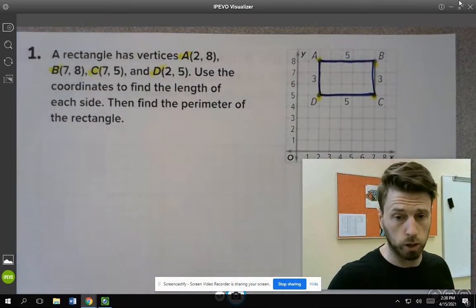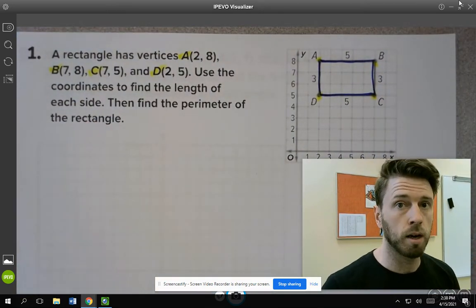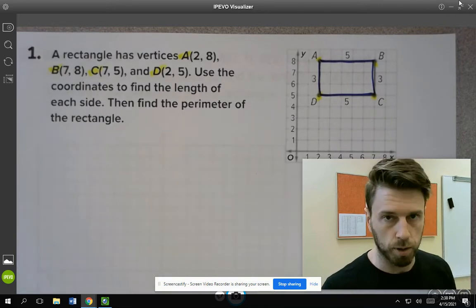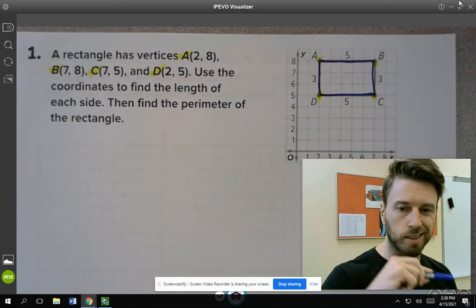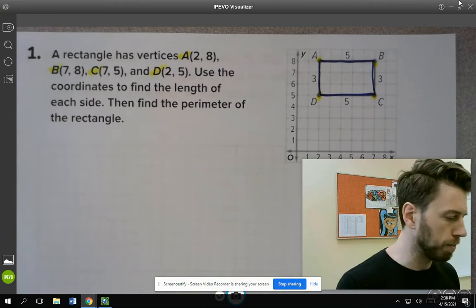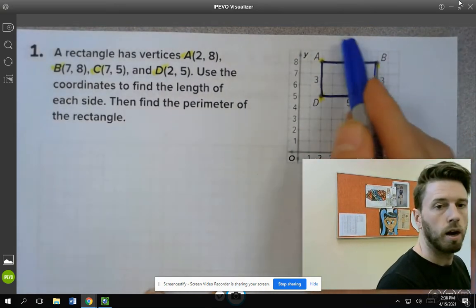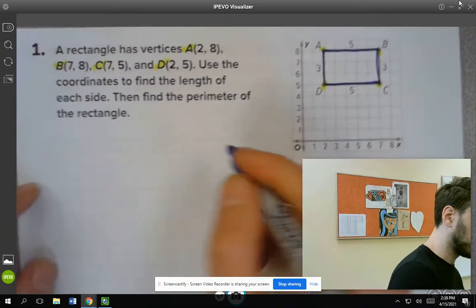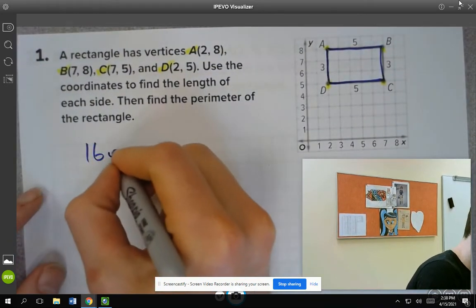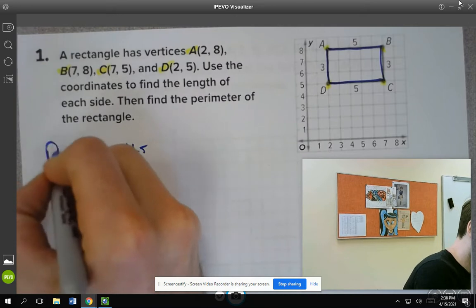After that, I'm going to ask you some questions about it. I could ask you what the area of that rectangle is, or I could ask you what the perimeter of that rectangle is. Perimeter is the distance around a two-dimensional shape. So your distance around here would be 5 plus 3 plus 5 plus 3. You add all that up and you would get 16. So the answer to this would be 16 units for the perimeter.